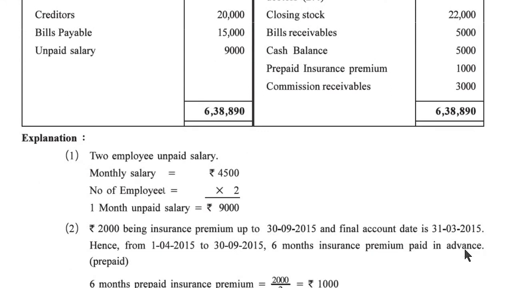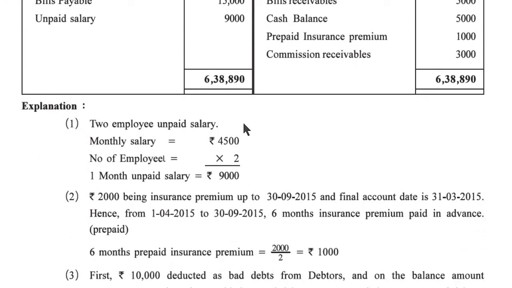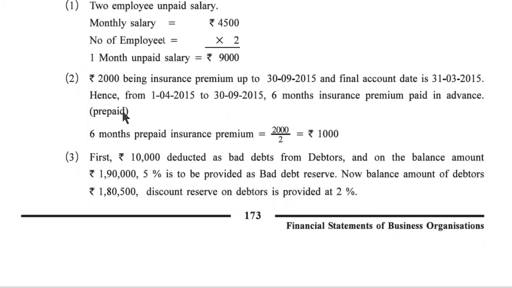6,38,890. Now, explanation. 2 employees unpaid salary, monthly salary 4,500 and number of employees 2. So 4,500 into 2 is equal to 9,000, 1 month unpaid salary. 2,000 being insurance premium up to 30 September 2015 and final account date is 31st March 2015. Hence, from 1st April to September, 6 months are there. Insurance premium paid in advance means prepaid is there. 6 months prepaid insurance premium 2,000 divided by 2 is equal to 1,000.